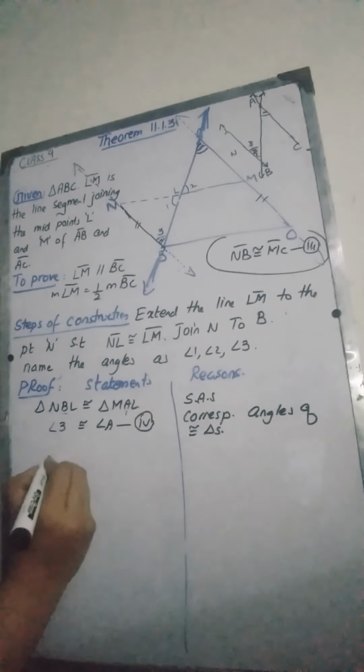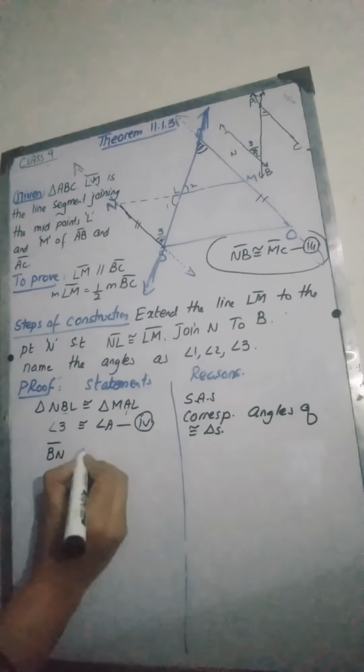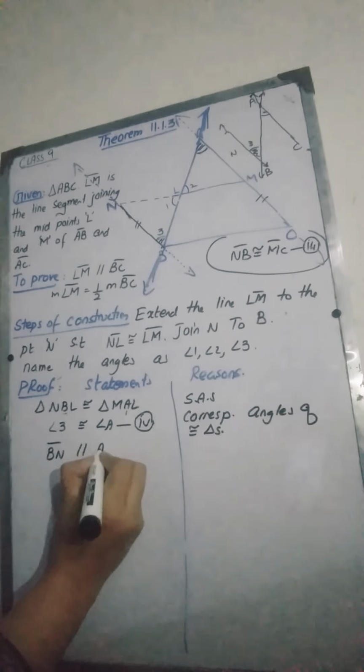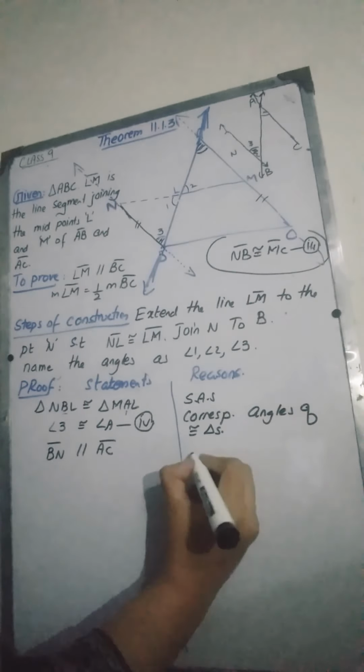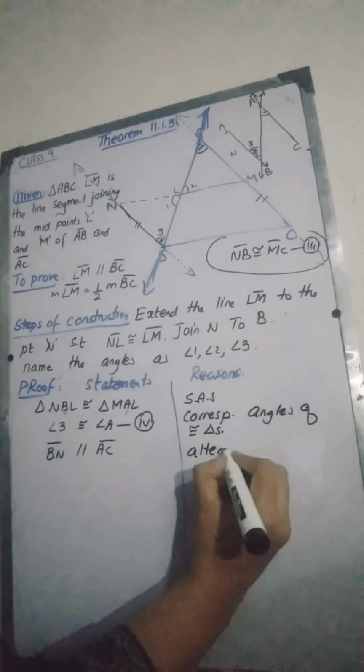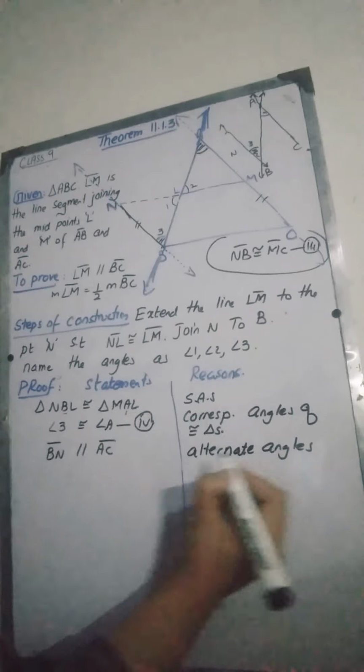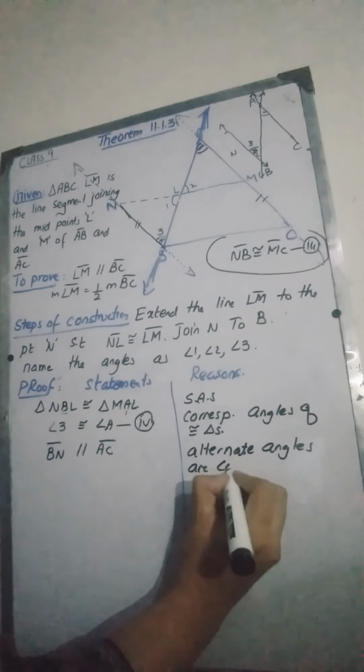So angle 3 is congruent to angle A. This implies that BN is parallel to the line AC, because the alternate angles so formed are congruent.